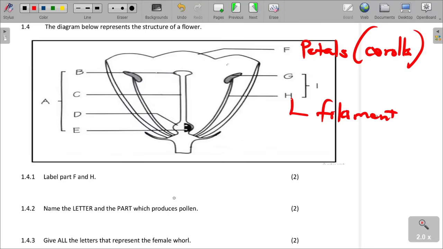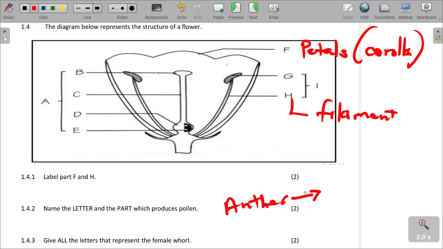Remember that pollen are the male parts of the plant. So the part where pollen are produced is the anther. Anther is where pollen are produced.